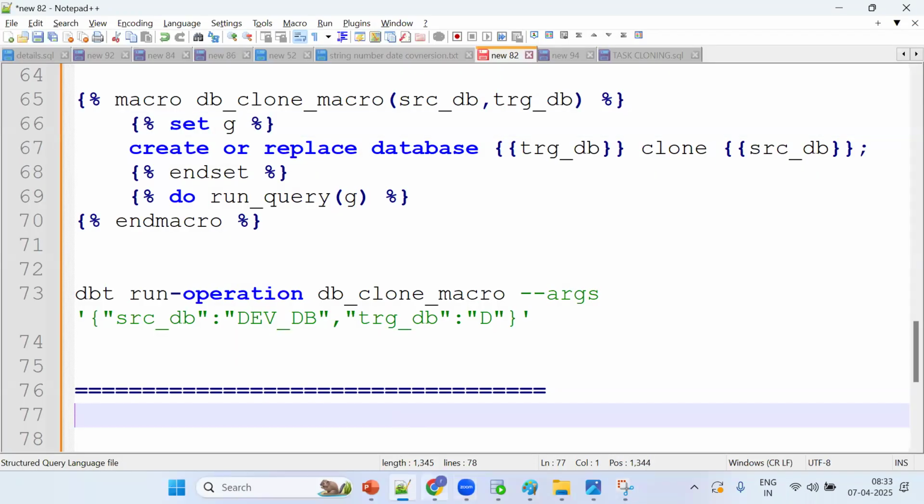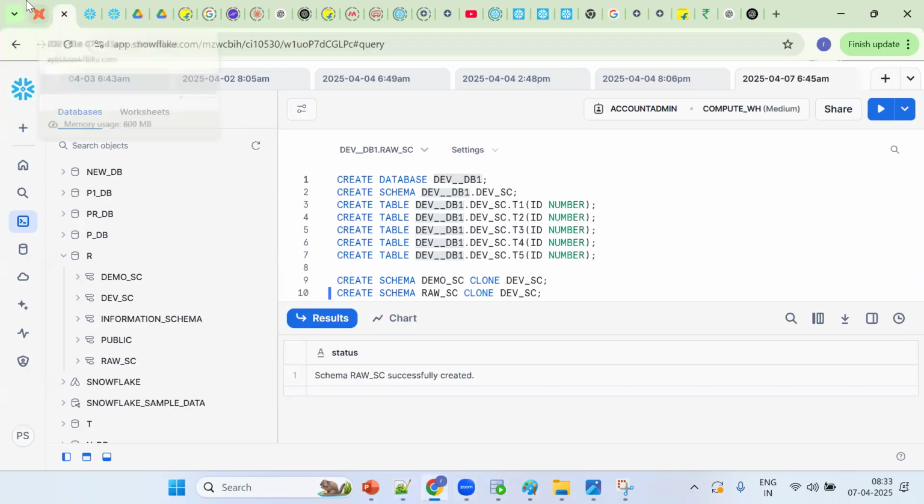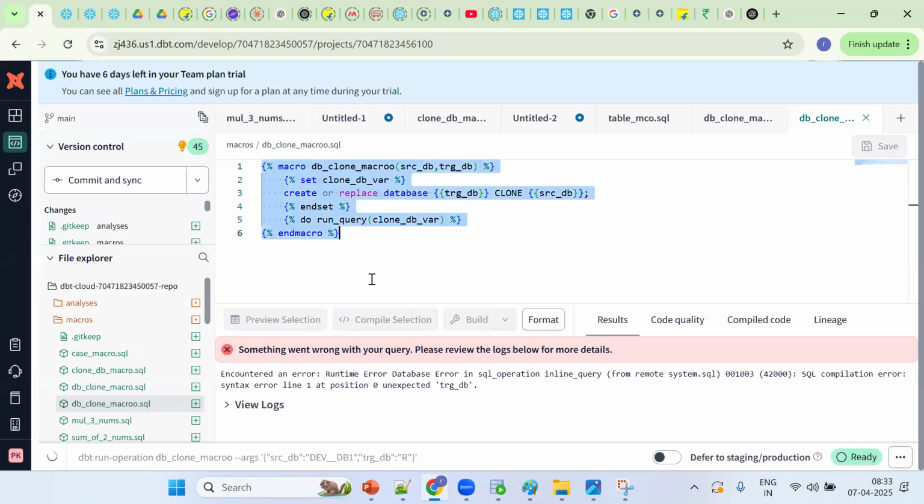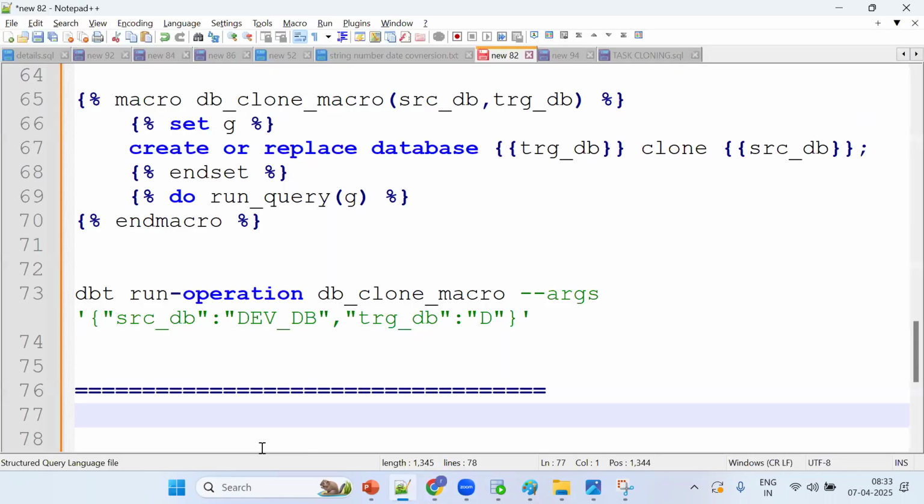Okay, let me copy the same thing. Can you show?